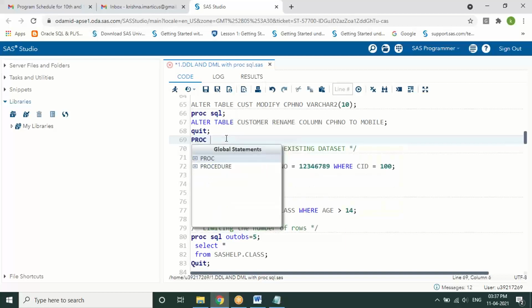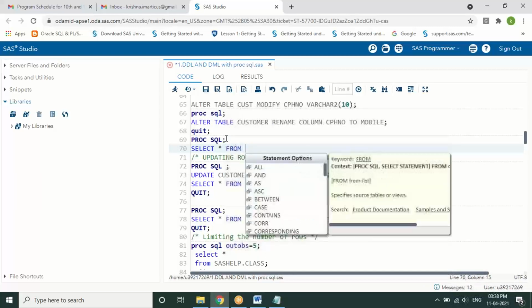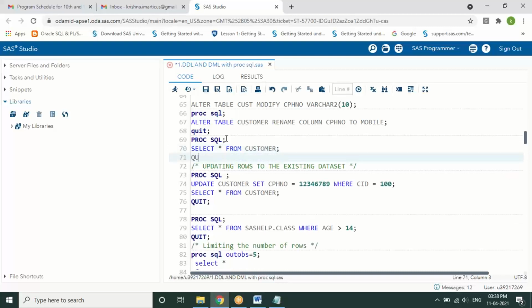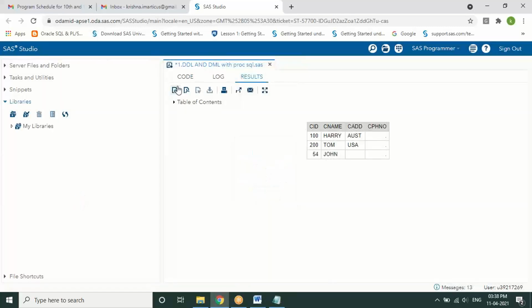Let's say proc SQL, select star from the table called customer, which we just created. Quit and display it. We just added one more line. So this is my data, where you can see the phone number column is completely empty. Now I wanted to add values to the existing table.